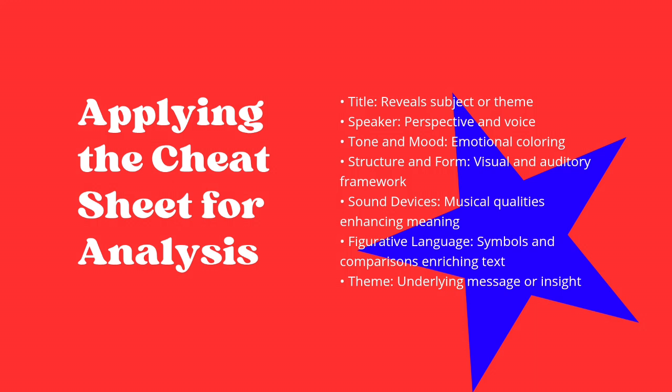Speaker: perspective and voice. Tone and mood: emotional coloring. Structure and form: visual and auditory framework. Sound devices: musical qualities enhancing meaning. Figurative language: symbols and comparisons enriching the text. Theme: underlying message or insight.